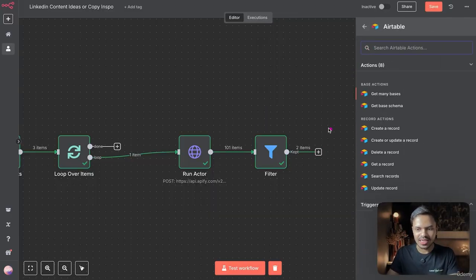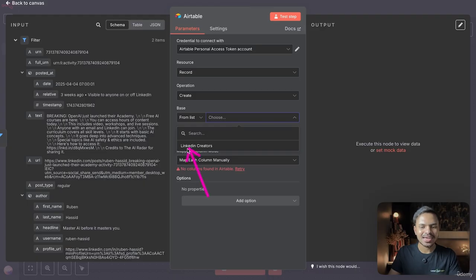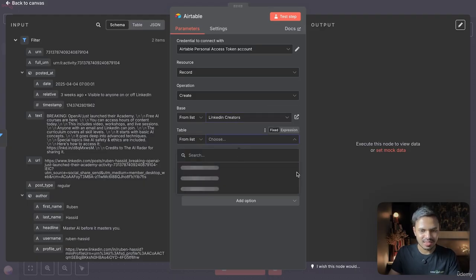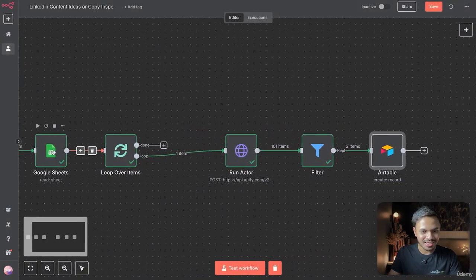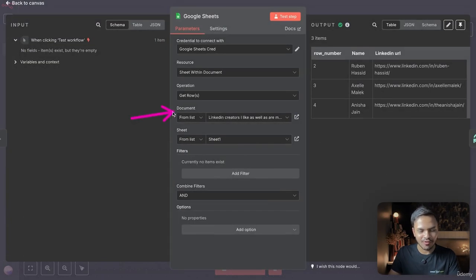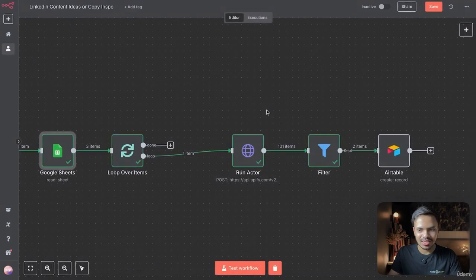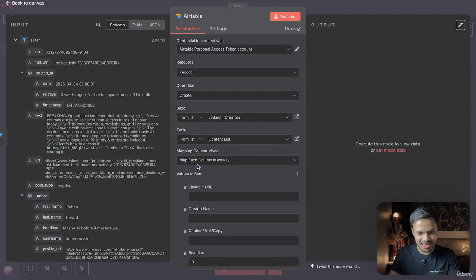So what we are doing is we are creating a record. Let's select our base, then table. To be honest, it is same as Google Sheet. In Google Sheet, we have first of all the document and then the sheet. So if you open Google Sheet, you can see we have first document and then sheet. So in Airtable, we have base and then table. Nothing too crazy. But yeah, Airtable is much better than Google Sheet.